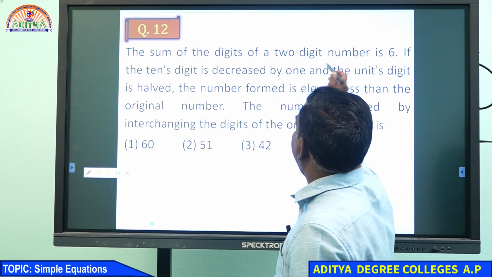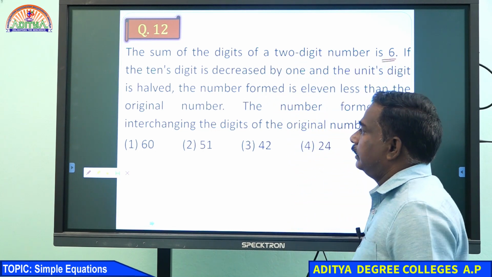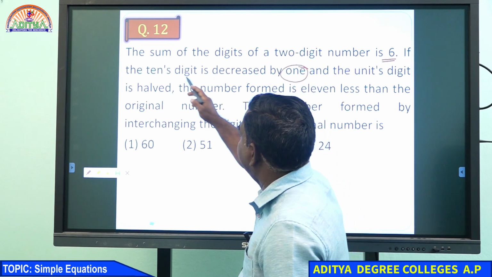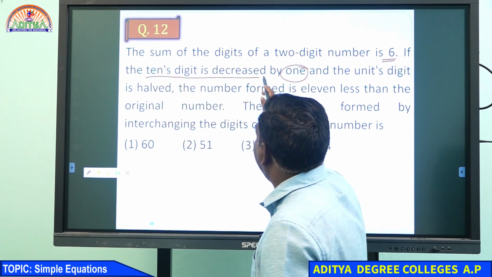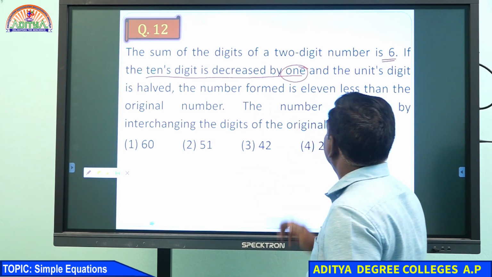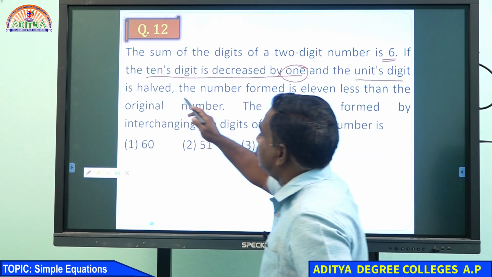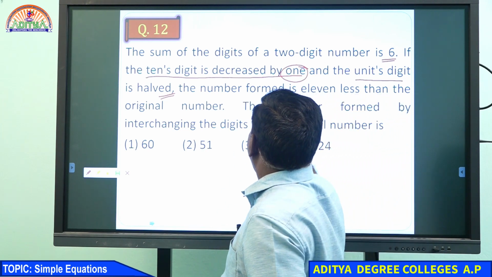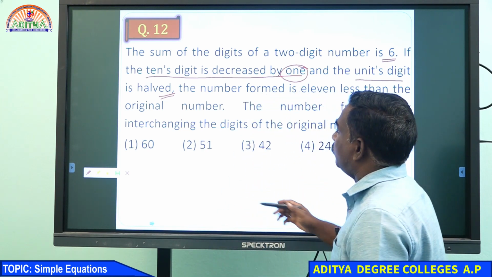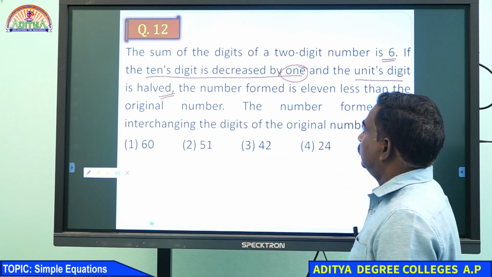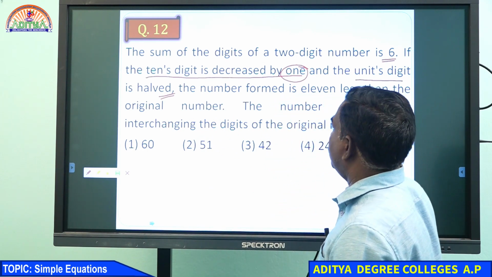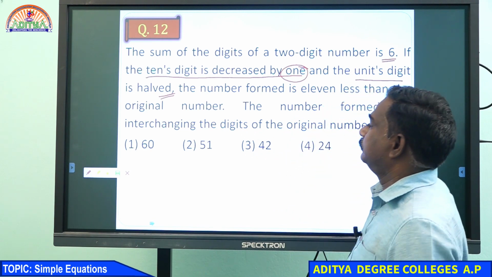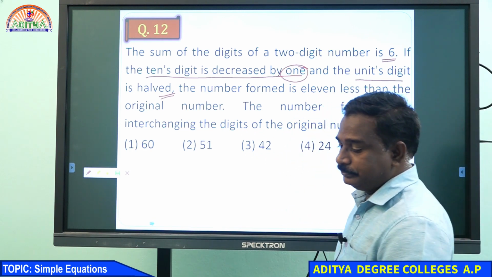If the tens digit is decreased by 1 and the unit digit is halved, then the number formed is 11 less than the original number. The number formed by interchanging the digits of the original number is. Read the question carefully.